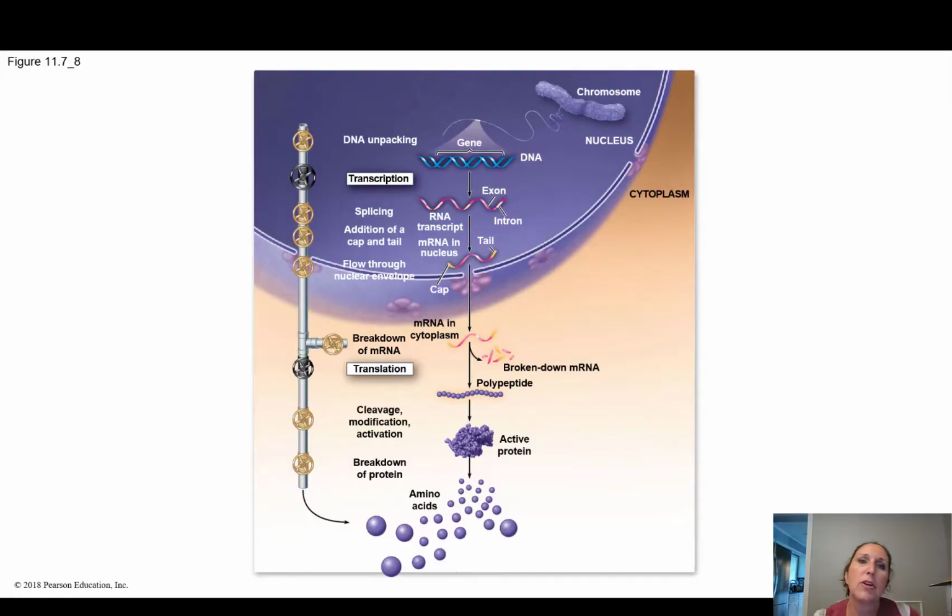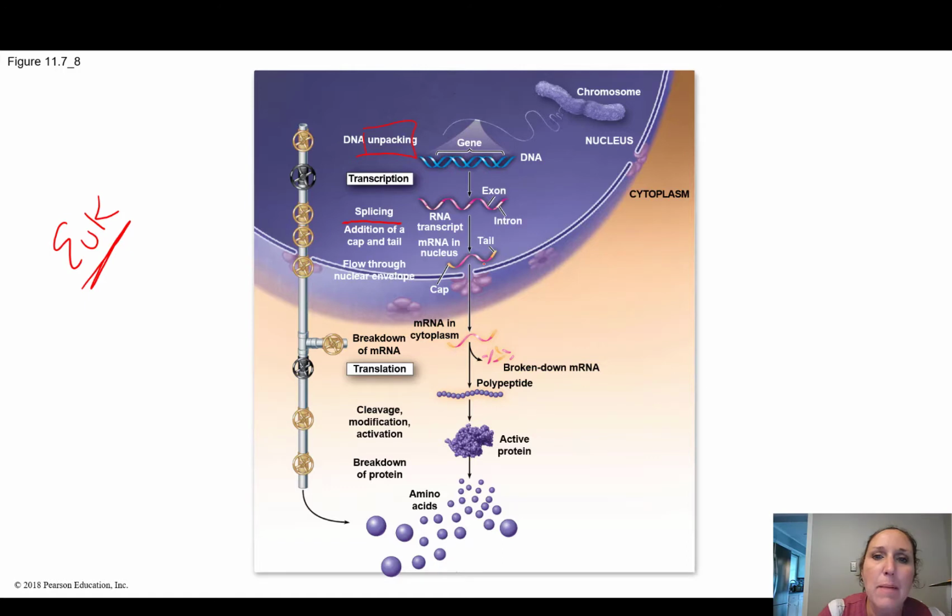So this picture outlines everything we've been talking about as far as eukaryotic gene expression. So eukaryotic, that's really important. All right, so first of all, unpacking or not being able to unpack the DNA because of histones is a problem. When we transcribe, we cut up the RNA so we can splice it any way we want.